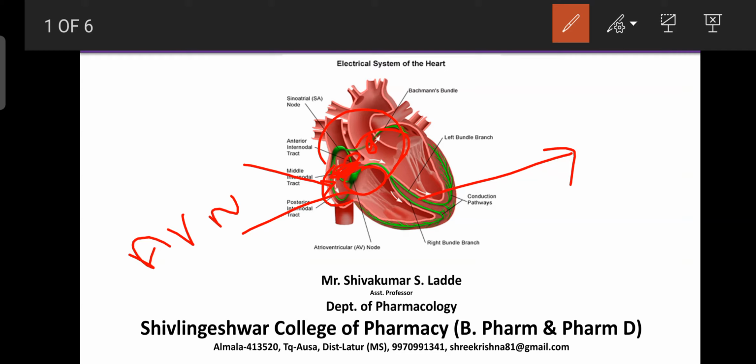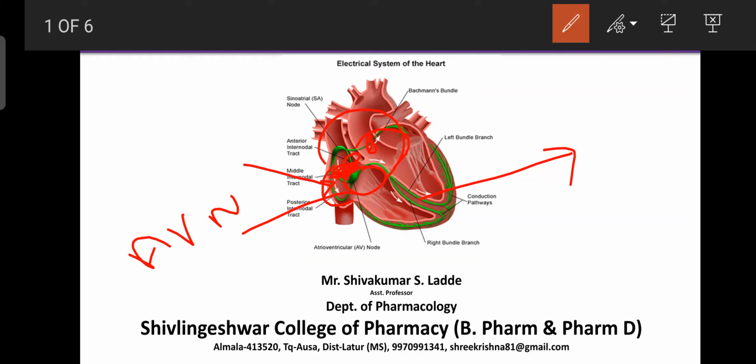It means arrhythmia is caused by excess sodium, excess calcium, decreased potassium level, any infarctions, or deficiency of oxygen in the cardiac muscle. Then an extrasystole can also occur, which is responsible for causing arrhythmia.